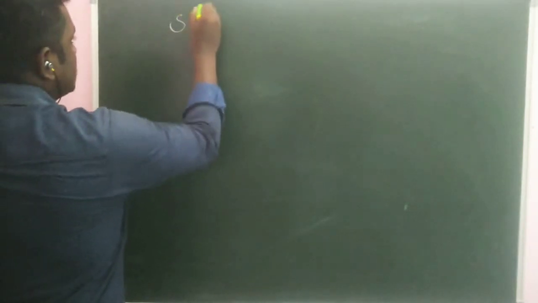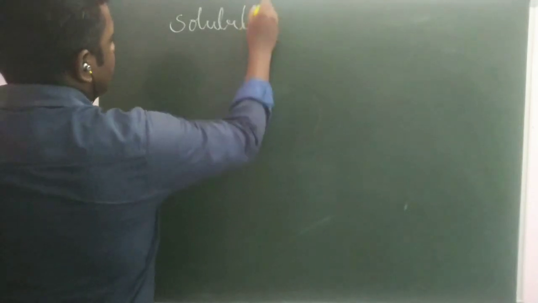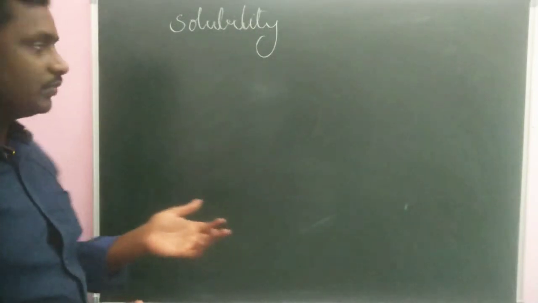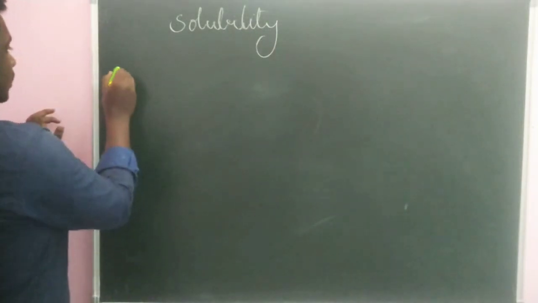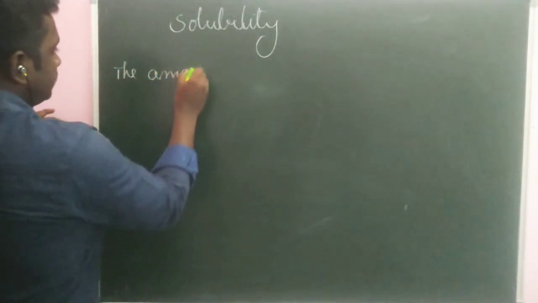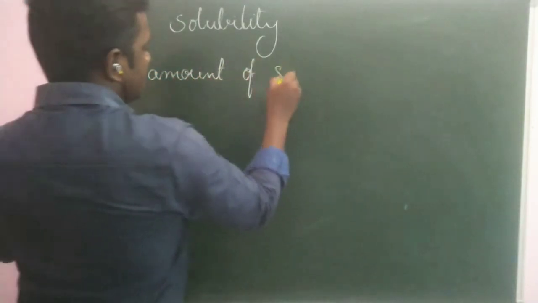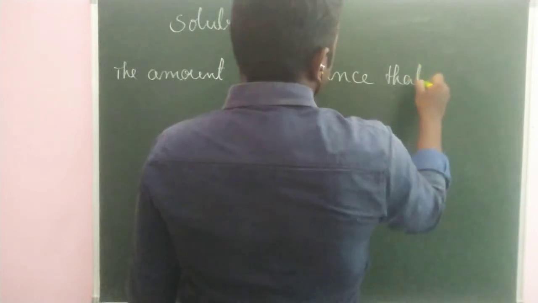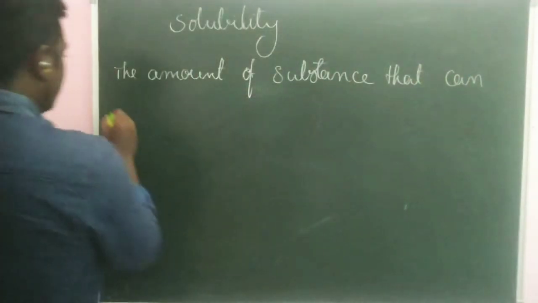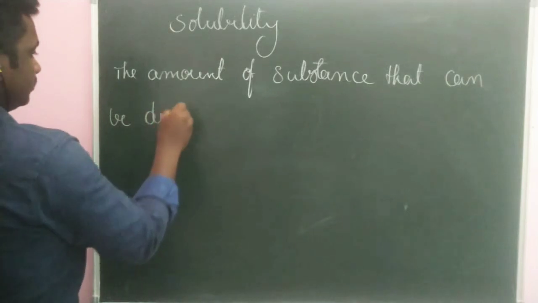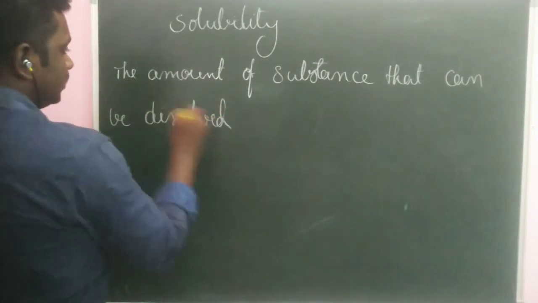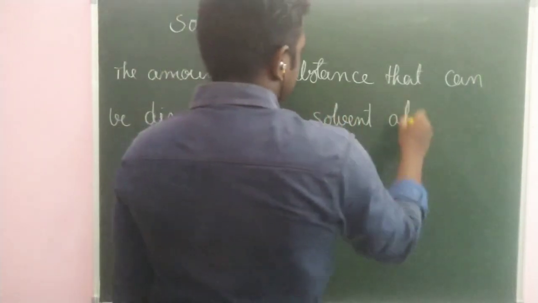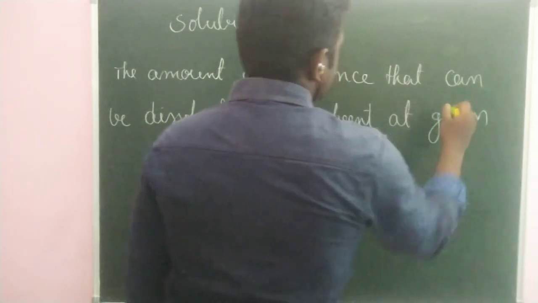So what is solubility? First of all, solubility is the amount of substance that can be dissolved in a given amount of solvent at a given temperature. So the amount of substance that can be dissolved in a solvent at a given temperature is said to be its solubility.